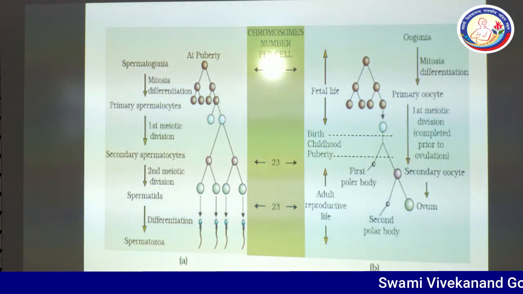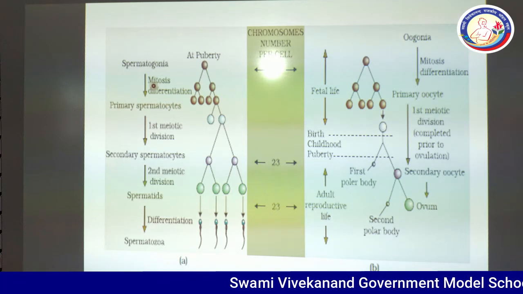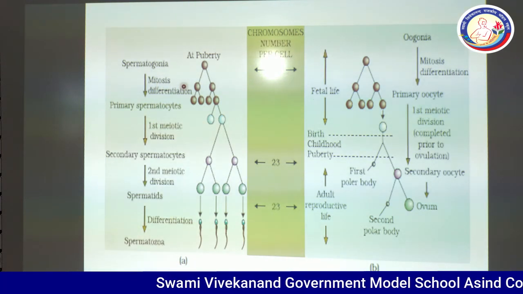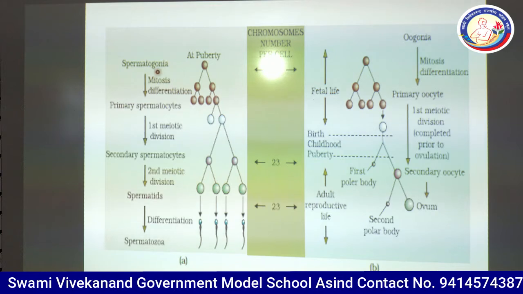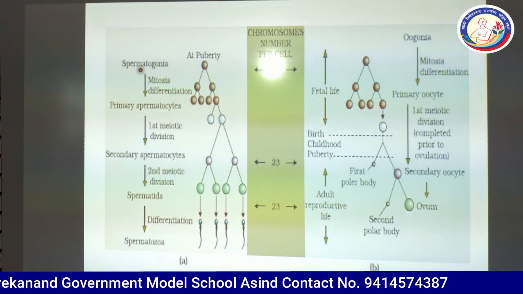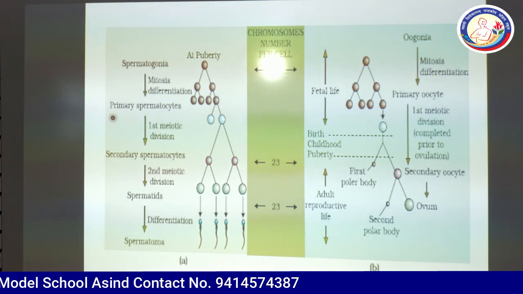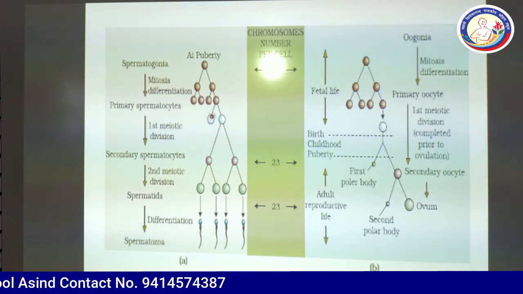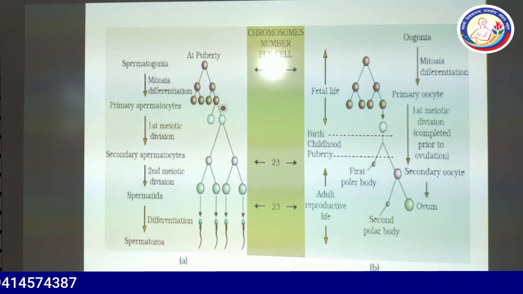Again, a similar thing is given here. Spermatogonia at puberty show repeated mitosis to increase the number of spermatogonia. In spermatogonia, the number of chromosomes is 46. Again in the primary spermatocyte, which is not given, but you can remember, the number of chromosomes is 46.